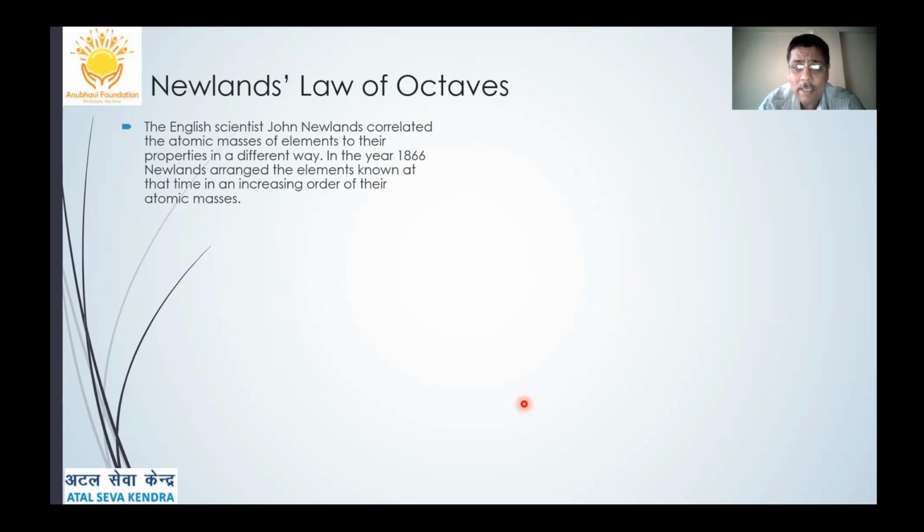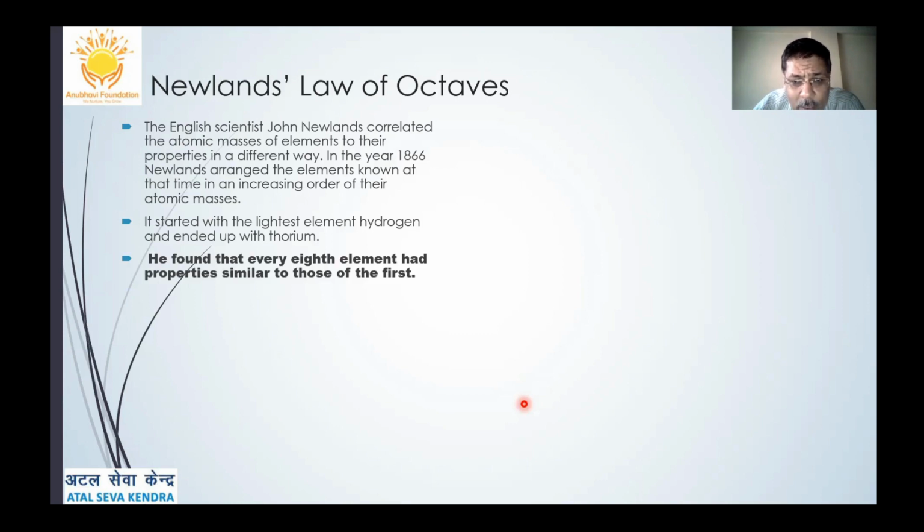In a similar manner to octaves of music, the English scientist John Newlands correlated the atomic masses of elements to their properties in a different way. In the year 1866, Newlands arranged the elements known at that time in the increasing order of their atomic masses, starting with the lightest element, hydrogen, and ending with thorium.